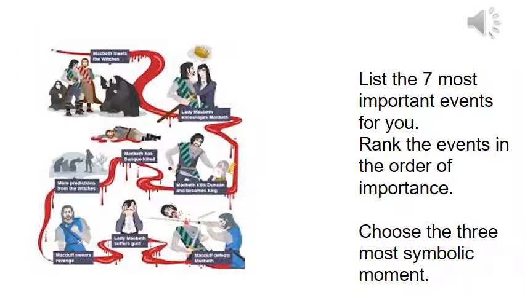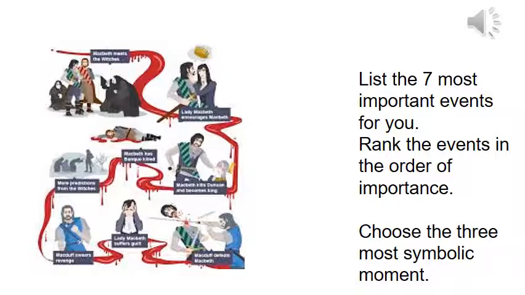So at this stage, you've heard all of the events that have taken place in the story. What I'd like to do is to write out the 7 main events in the order that they happen. And once you've chosen your 7, you don't have to have the right 7, you just have to have the 7 which are most important to you, that you feel you could write a little bit more about in an essay later on in this series.